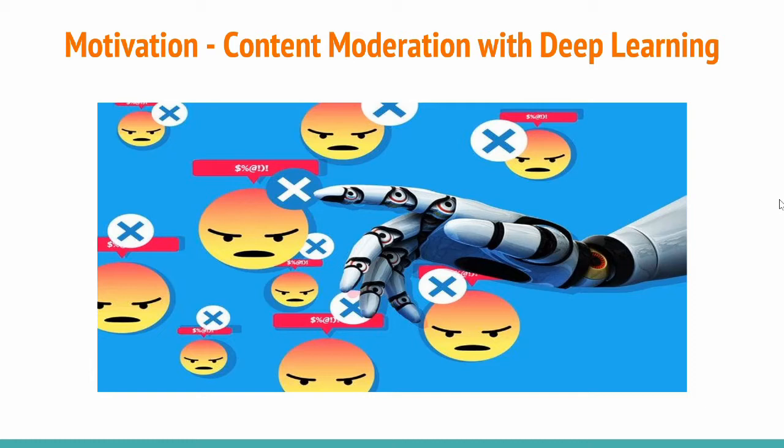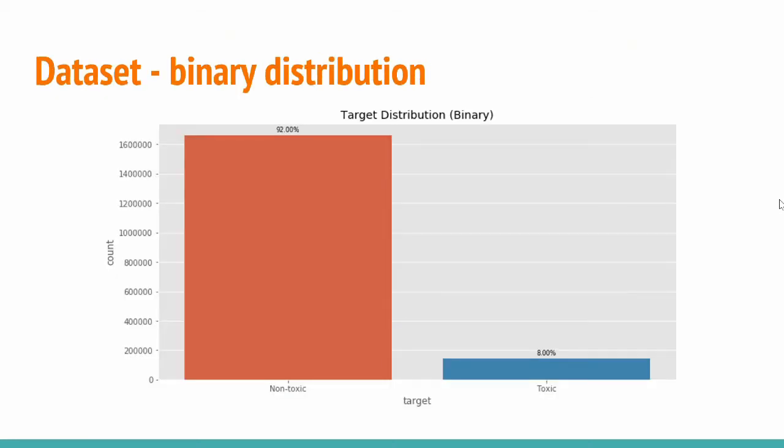This project was also inspired by the Toxic Comment Classification Challenge from Kaggle, hosted by Conversation AI. The dataset contains about 230,000 comments from Wikipedia, and 8% of them were annotated by people as toxic. The comments were given a score from 0 to 1, representing the proportion of people who consider the comment toxic.